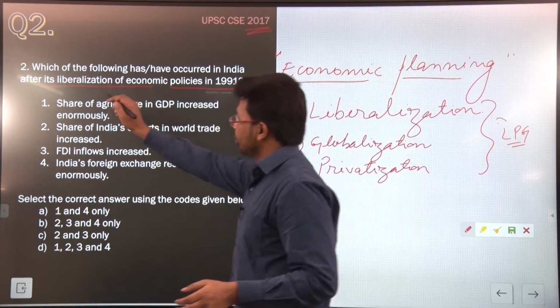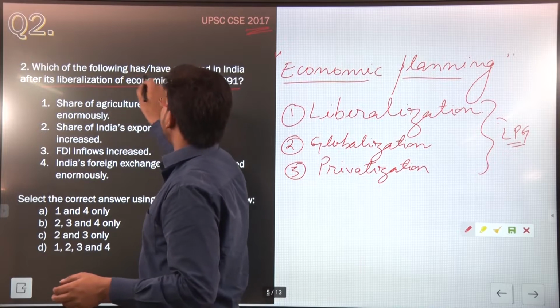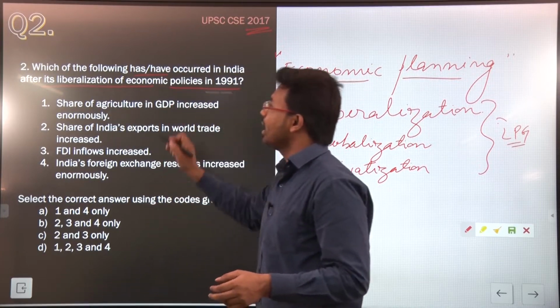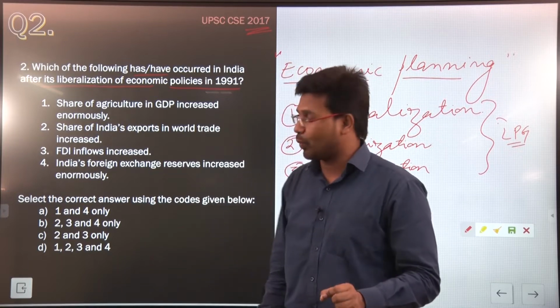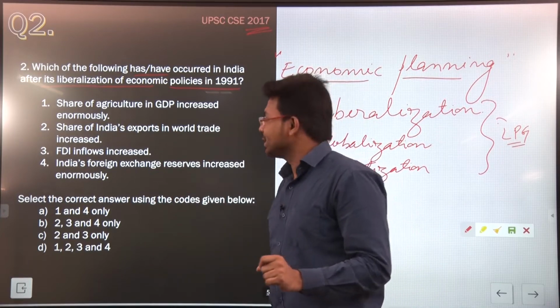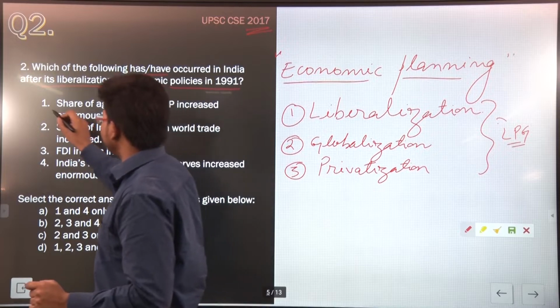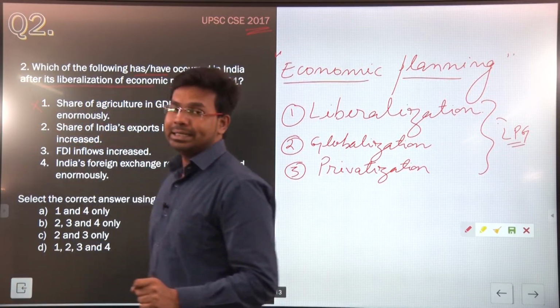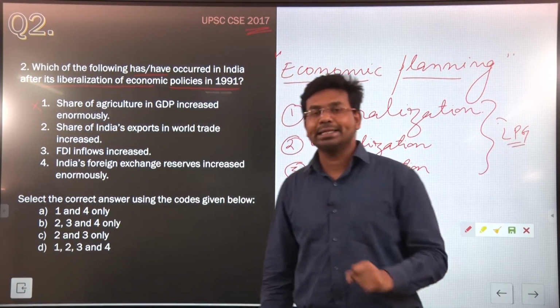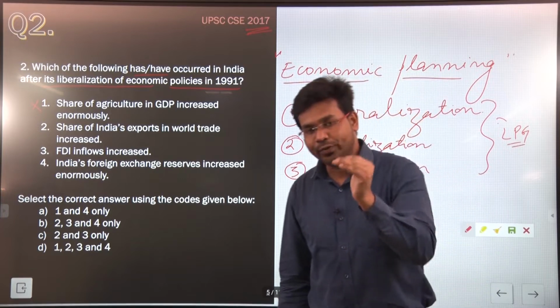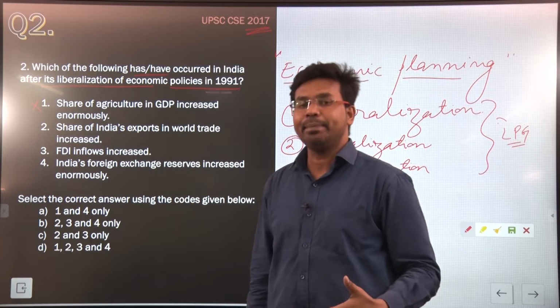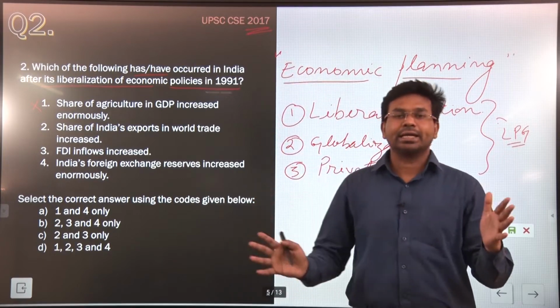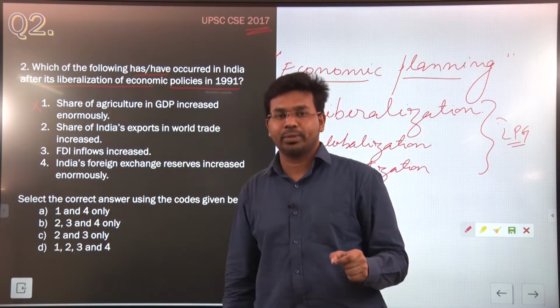So question 2 says, which of the following has or have occurred in India after its liberalization of economic policies in 1991? Statement 1 says, share of agriculture in GDP increased enormously. This statement is incorrect. Why is it incorrect? When India became independent, the major sector for the Indian economy was agriculture.